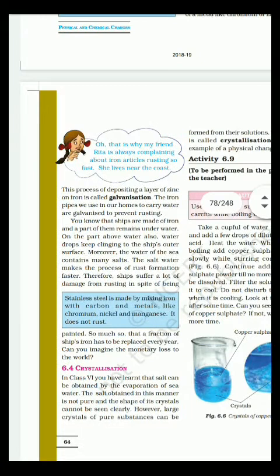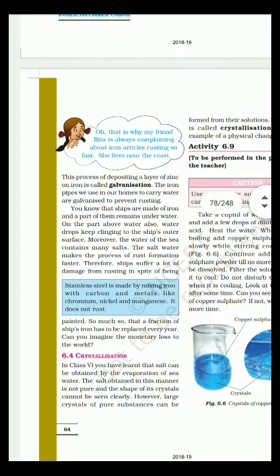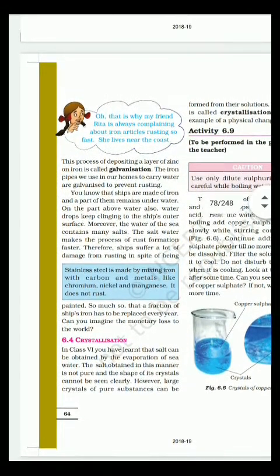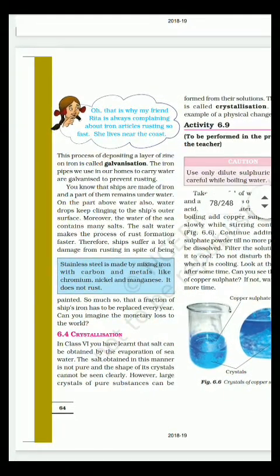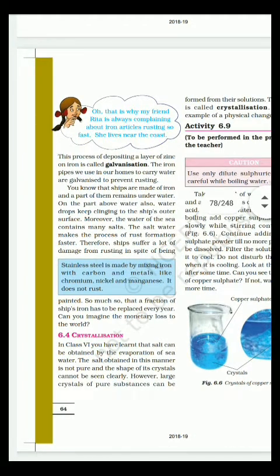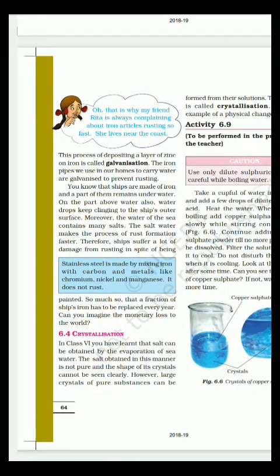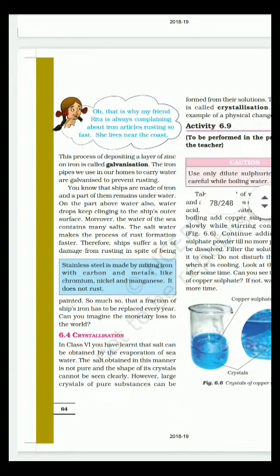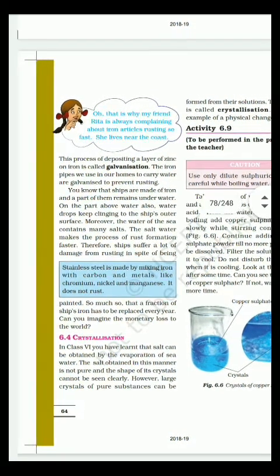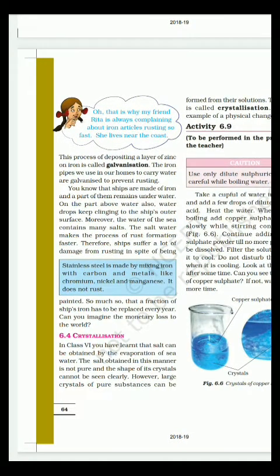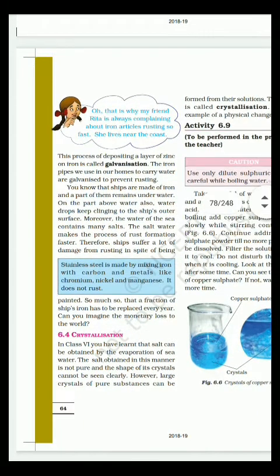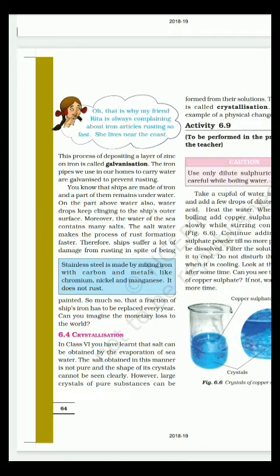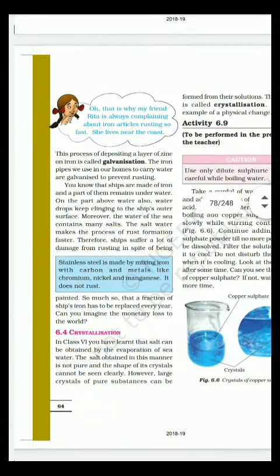Next is stainless steel. It is made by mixing iron with carbon and metals like chromium, nickel, manganese. It does not rust. So it is an important point. Stainless steel is made by mixing iron with carbon and metals like chromium, nickel, manganese, CNM. You can remember that as Chronema. Stainless steel is made by mixing iron with carbon and metals like Chronema, that is chromium, nickel and manganese. So it does not rust.